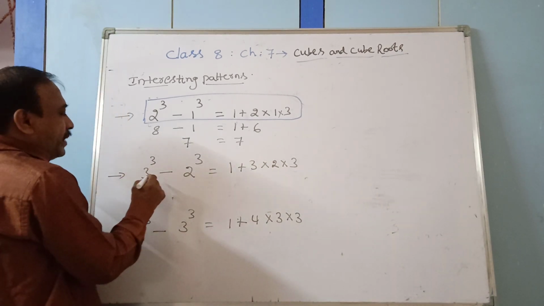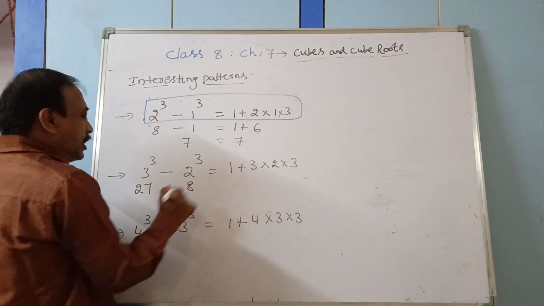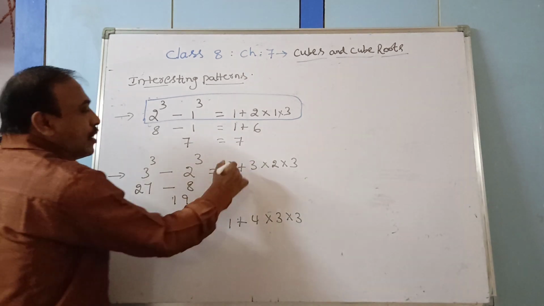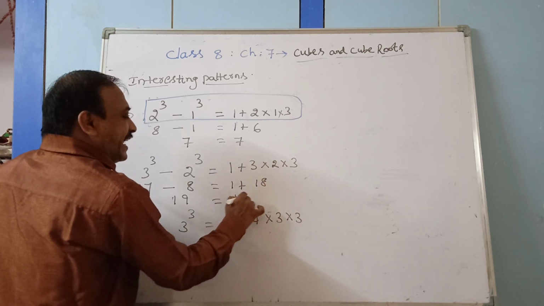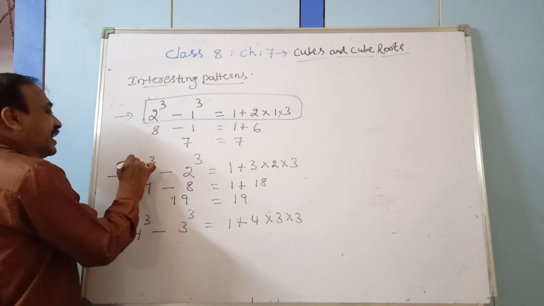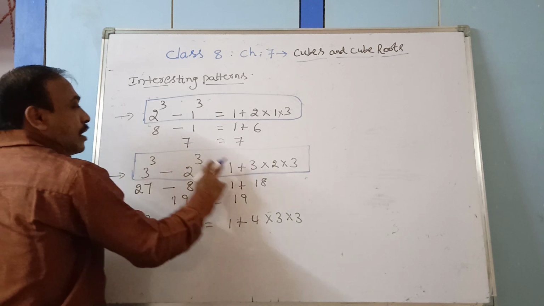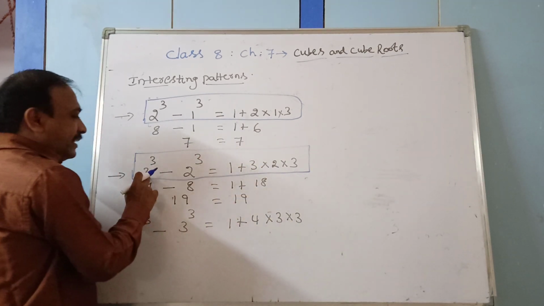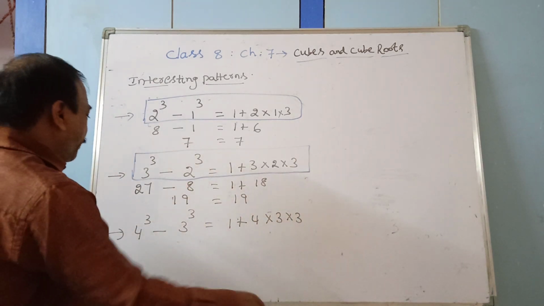Similarly, 3 cube is, observe it, 3 cube is 27 minus 2 cube is 8. 27 minus 8 is 19. That answer we are getting: 1 plus 3 2s are 6, 6 3s are 18. 1 plus 18 is equal to 19. So, difference of the cubes we can write in another pattern, that is 1 plus 3 into 2 into 3.